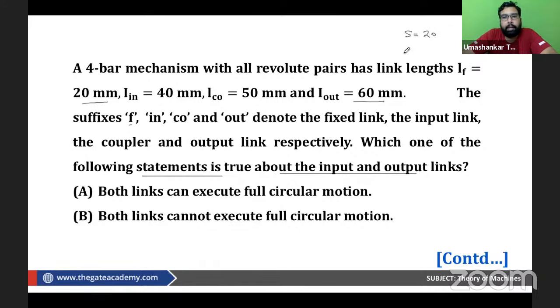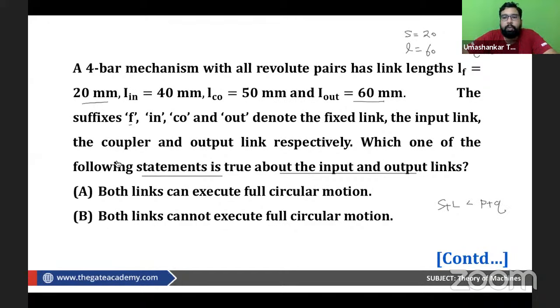So this is my tip, my dear. Remember always to judge or check for the Grashof law first before answering the question. Sometimes we skip this part and we simply answer by seeing which link is fixed. So don't do that. First check with the Grashof law whether it is satisfied or not. So we can see that S plus L is less than P plus Q. So Grashof law is satisfied.